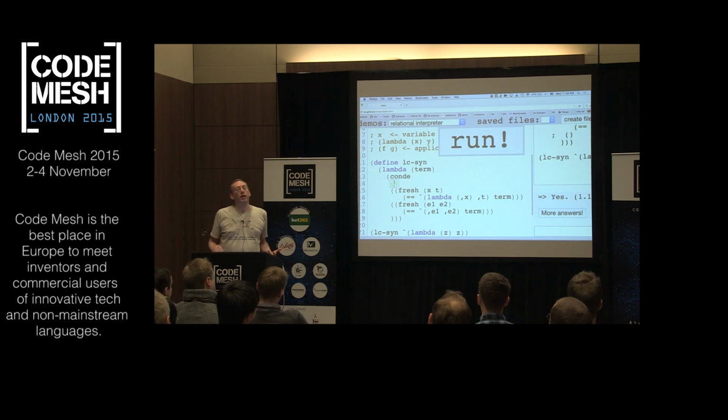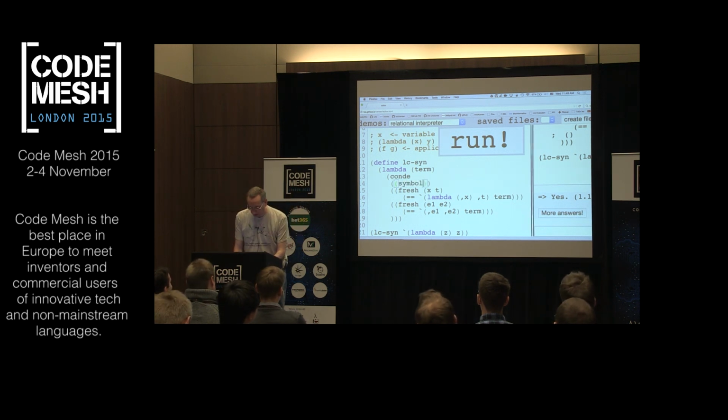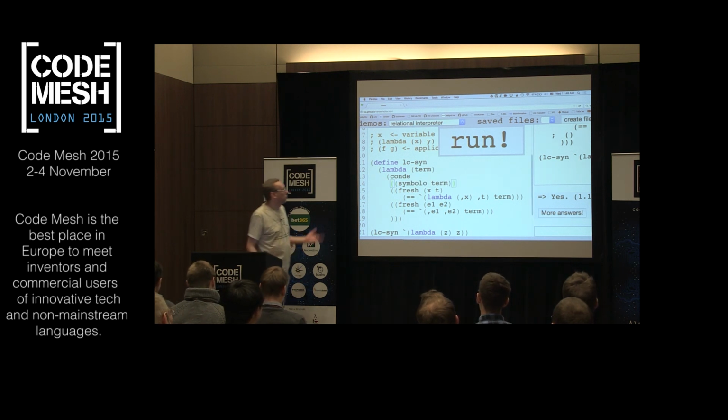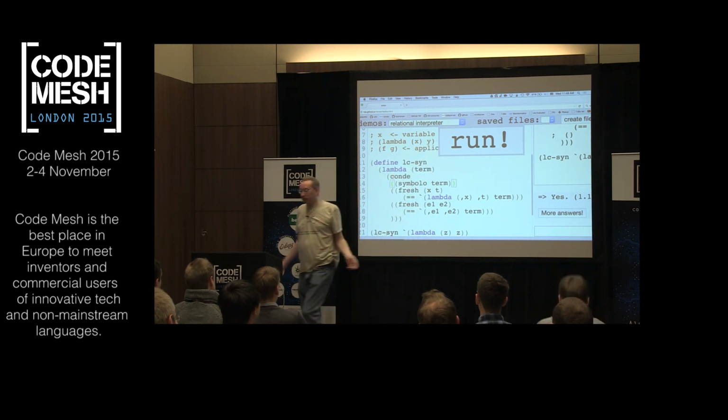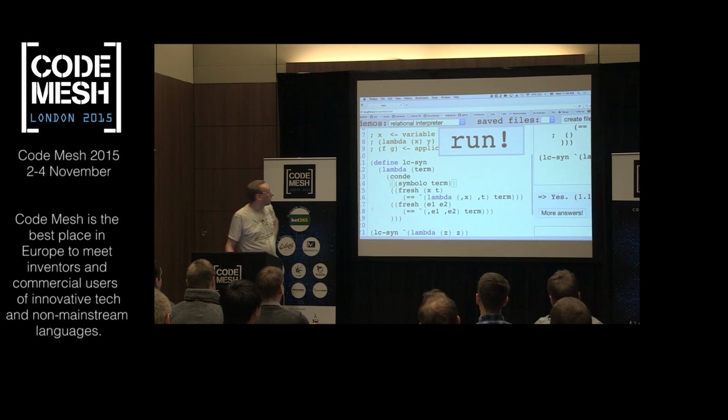One of the constraints we have is called symbolo. So if the term is a symbol, then we say, hey, that's a variable. That's syntactically legal. Okay. So symbolo is the last way we can represent.